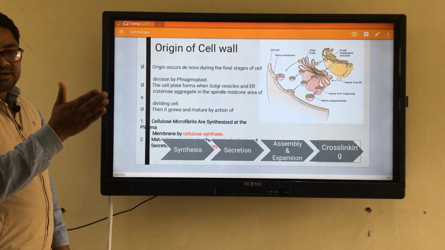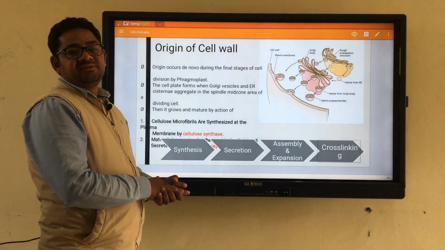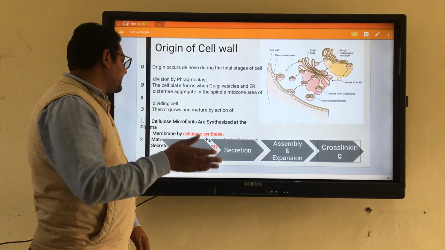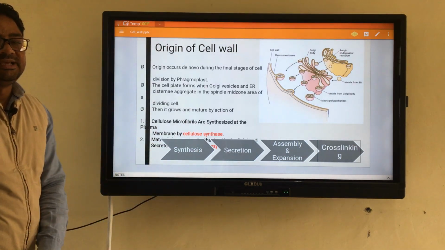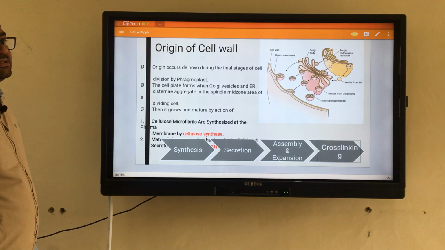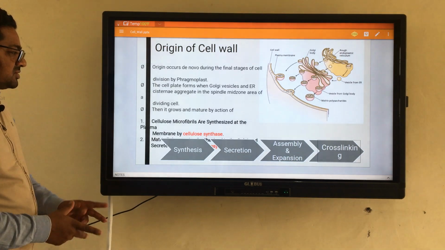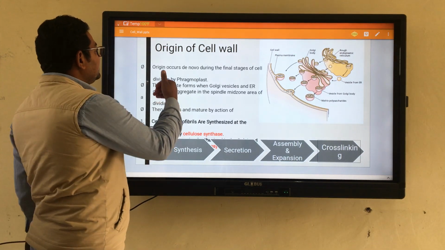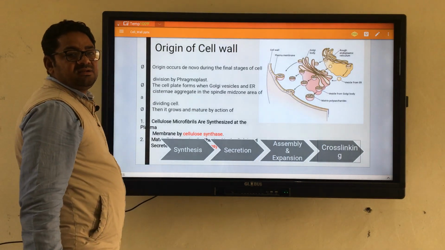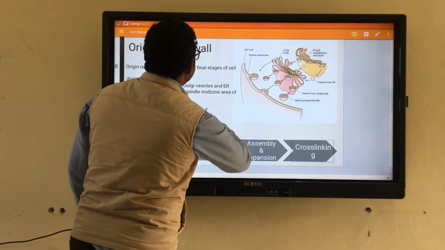It means the part of the cell wall which is associated with the plasma membrane, at that part cellulose synthase is present. And then there is another enzyme named glycosyl transferase, which helps in cross linking and assembling. So in this way the cell wall is synthesized in a newly formed cell.